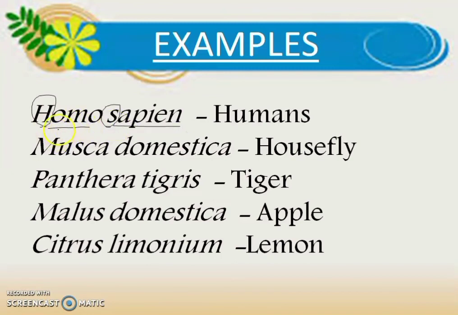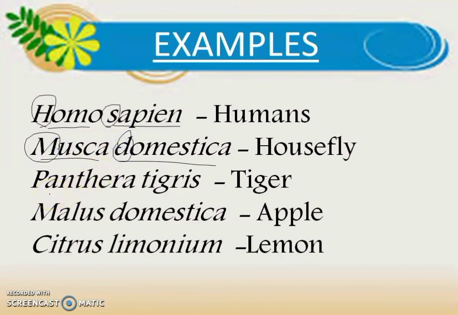Then here are some more. The scientific name of housefly is Musca domestica. When we write it on paper, we will underline it. Here also the generic name starts with a capital letter and the specific epithet continues with a small letter.